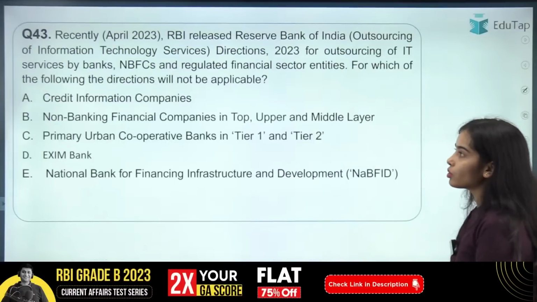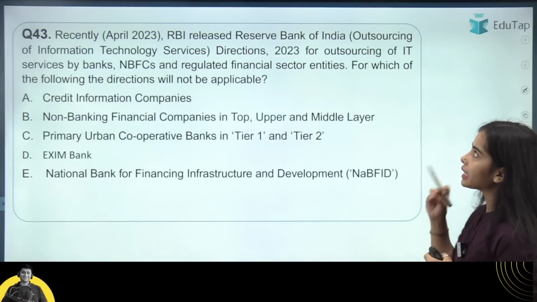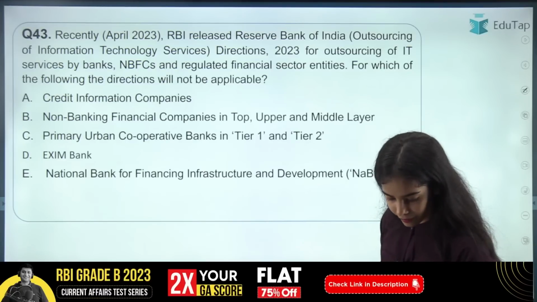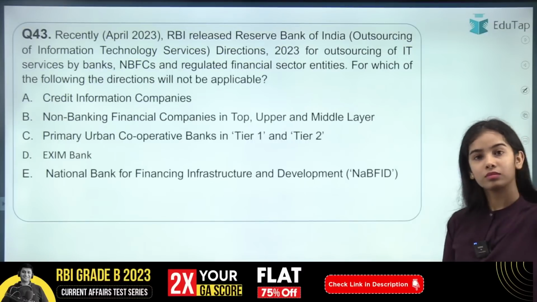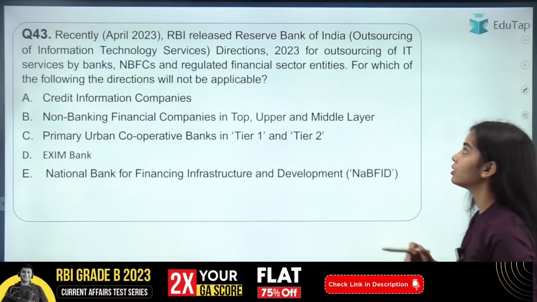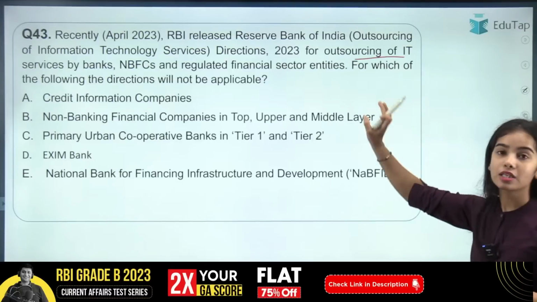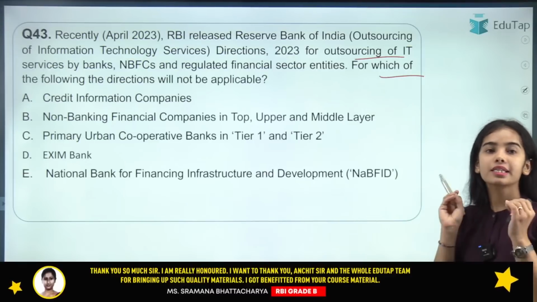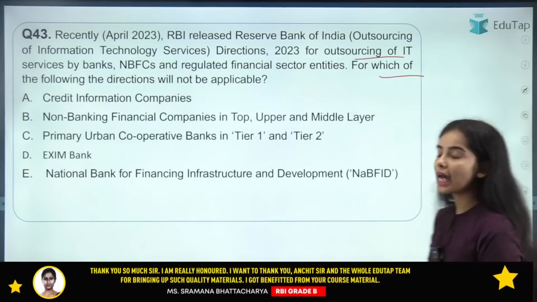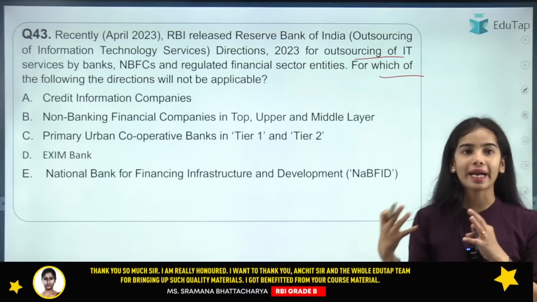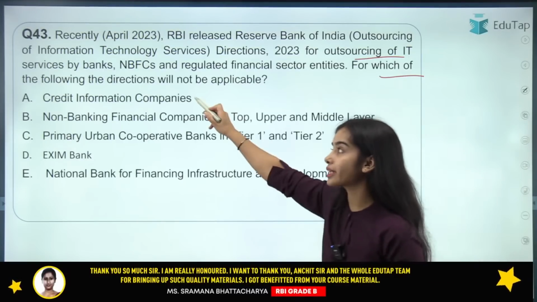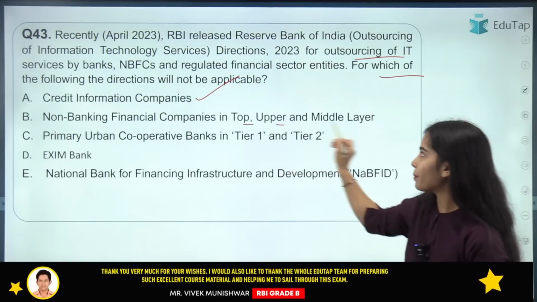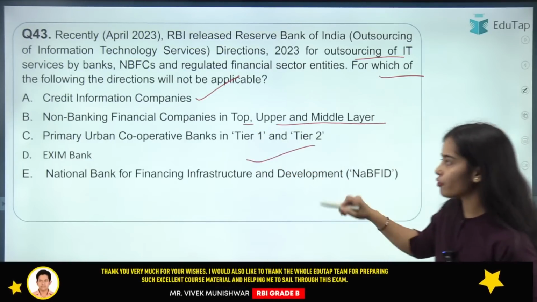Okay. So now coming to the next question, that is, RBI released the Reserve Bank of India outsourcing of information technology services directions. For which of the following entities will the directions not be applicable? So these directions, that is, for the outsourcing of IT services, are applicable for the credit information companies, for the non-banking financial companies in top, upper and middle layer, for the Exim Bank, for NABFID also.